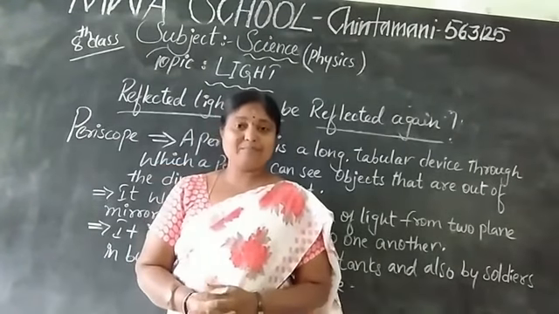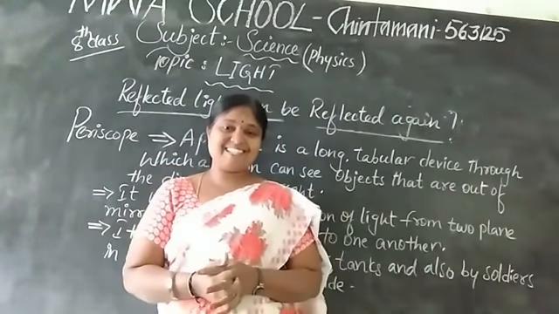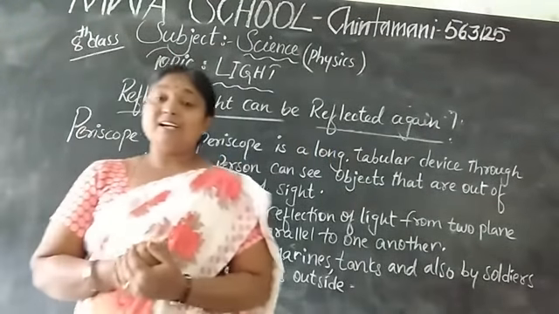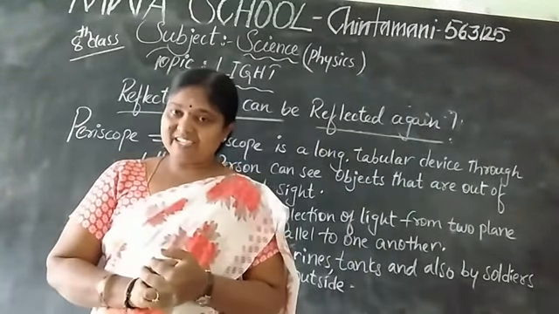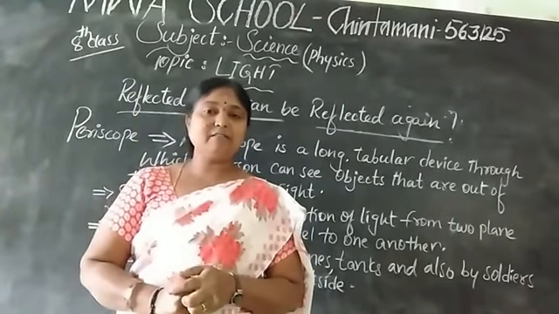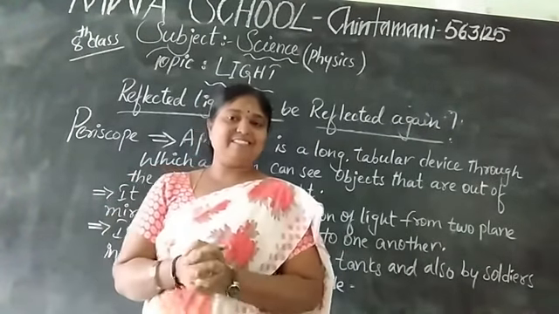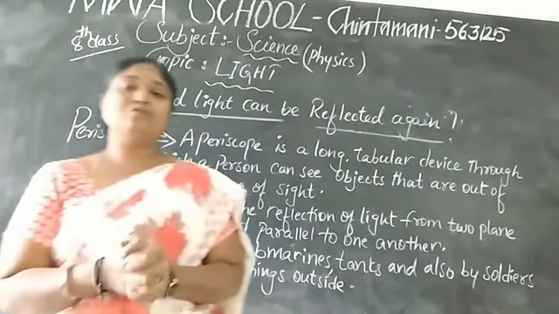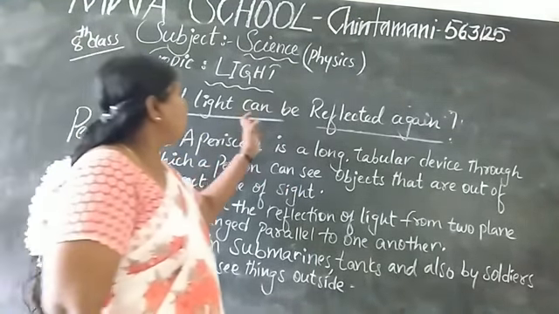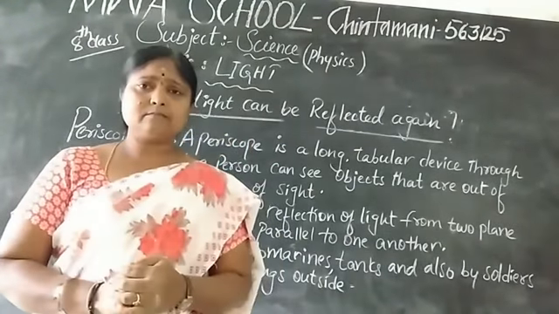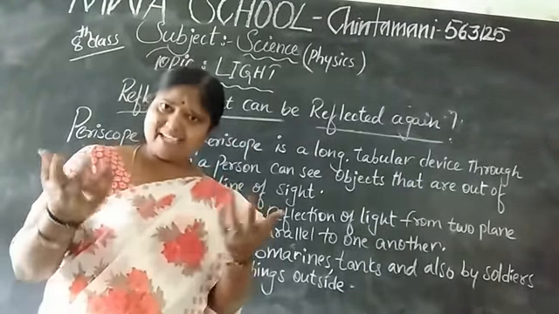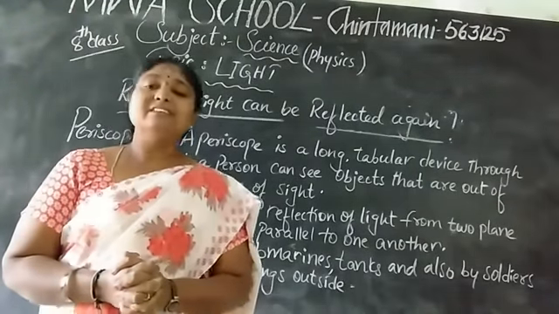What is our topic? Light. Is it? Yes. So in the last class, we learnt about regular reflection and diffused reflection. Diffused reflection is nothing but irregular reflection. Is it? Yes. So today's topic is about how reflected light can be reflected again. Reflected light, once again it is going to reflect?